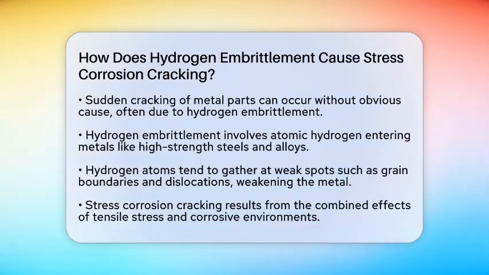Hydrogen embrittlement happens when hydrogen atoms enter the metal, especially high-strength steels and certain alloys. These tiny hydrogen atoms tend to gather at weak spots like grain boundaries, dislocations, or tiny cracks. This gathering weakens the bonds holding the metal together, reducing its ductility. Think of it like rusting from the inside, but on a microscopic level.